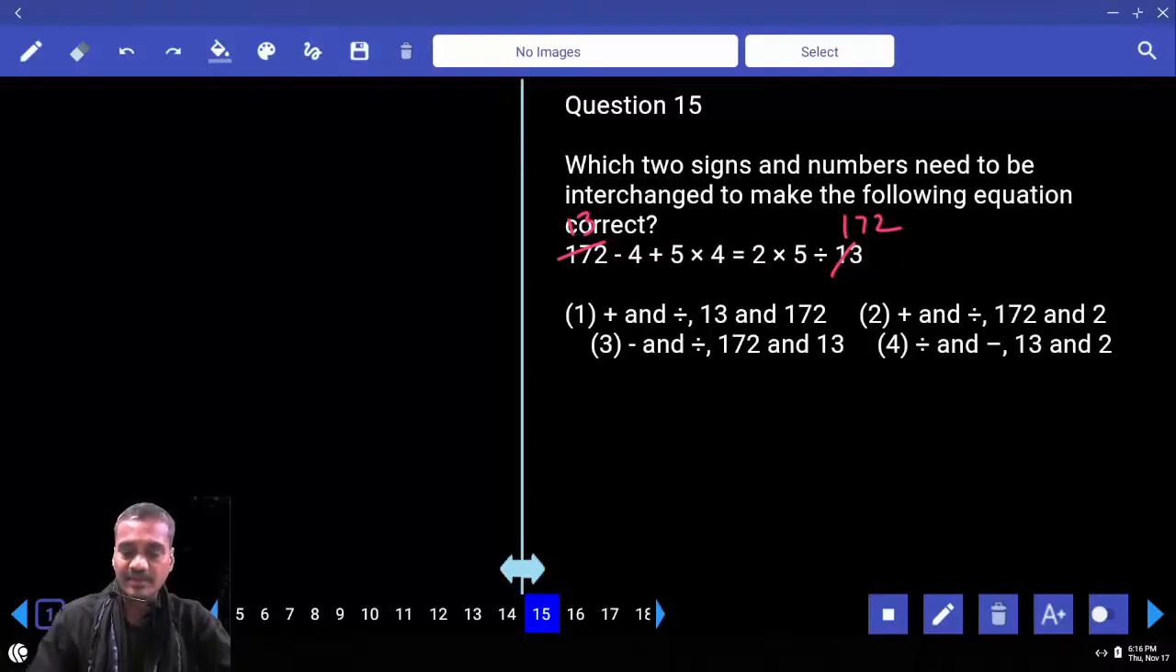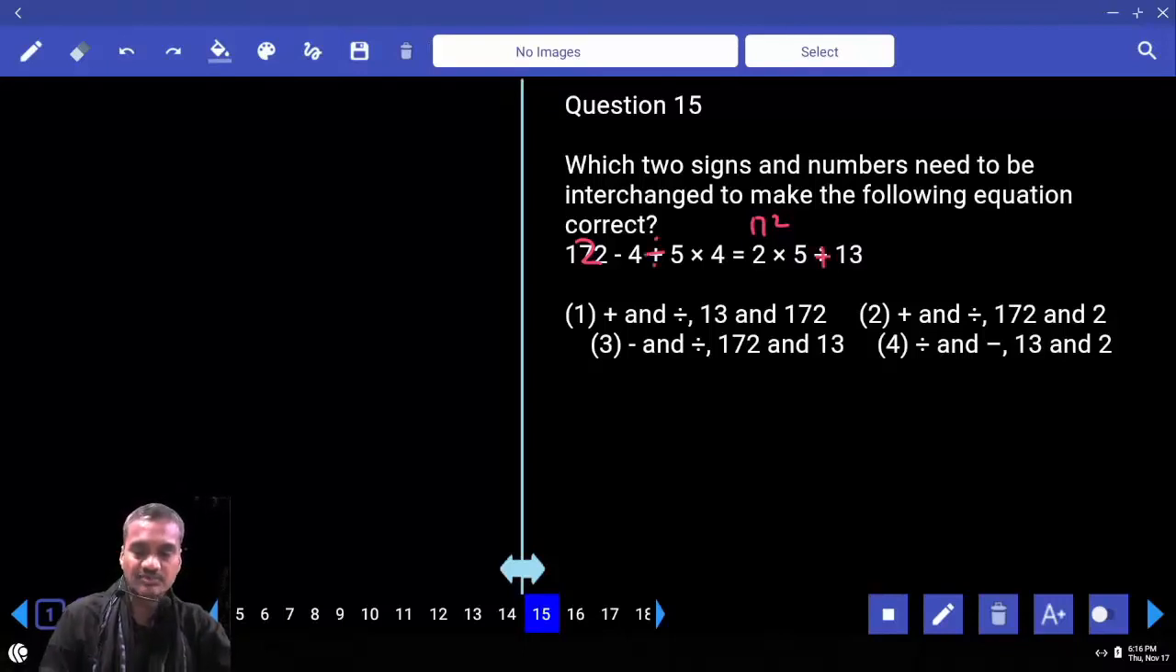Plus and division. Here it became plus. And here what happens? Here it became division. Now if you take this one, 5 into 4, 4 divided by 5 into 4. What happens? Does a perfect number come? It doesn't. And choice 1 is ruled out. Choice 2. And 172 and 2. Now 2 is coming to this place, 172 is going to this place. Then what is the other one? Plus and division. Here division comes, and here plus comes.